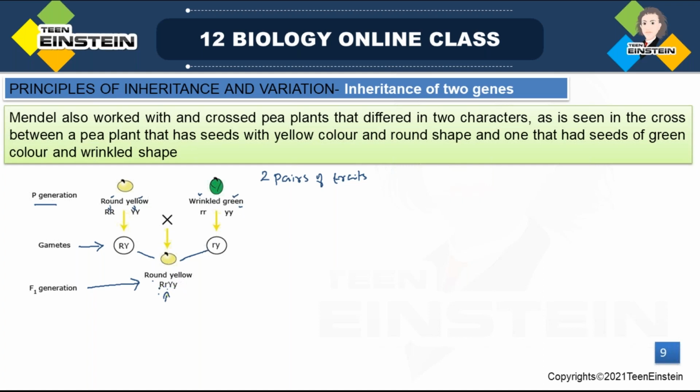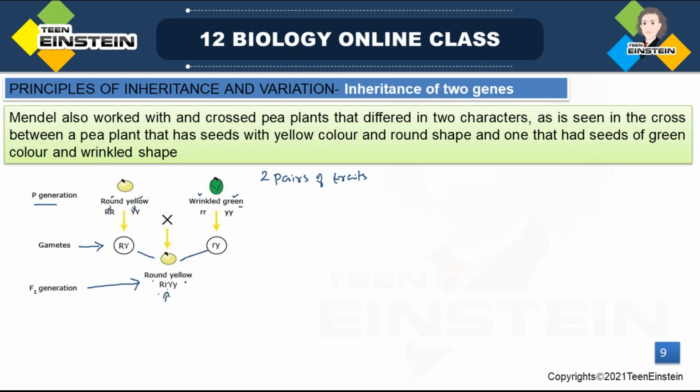For seed shape, the dominant allele R is present, and the recessive allele for wrinkled is also present, but since the dominant allele is present, the seed shape will be round only. For seed color, the alleles for yellow and green are both present, but the dominant allele is present, so the expression will be for the dominant allele.